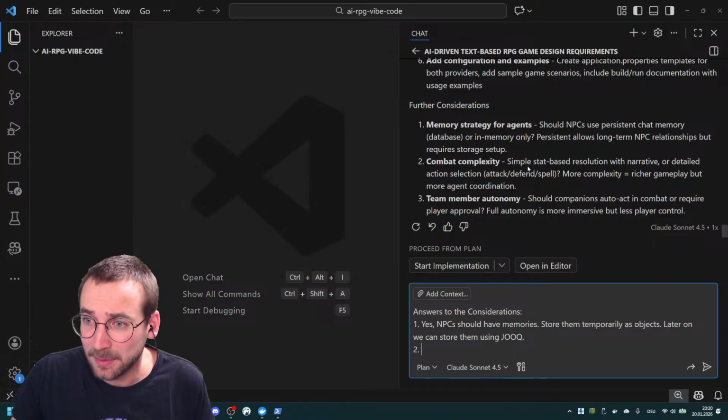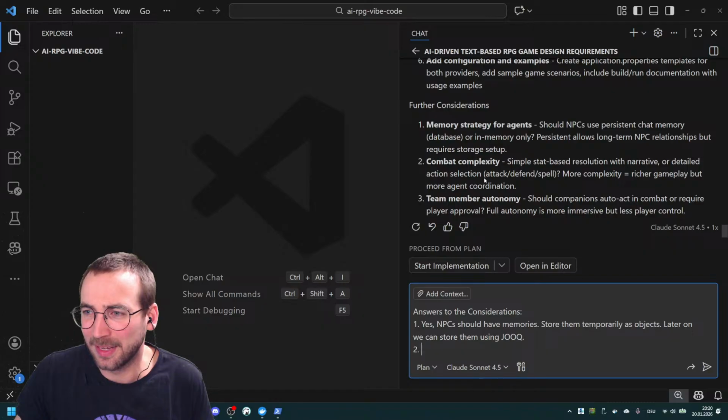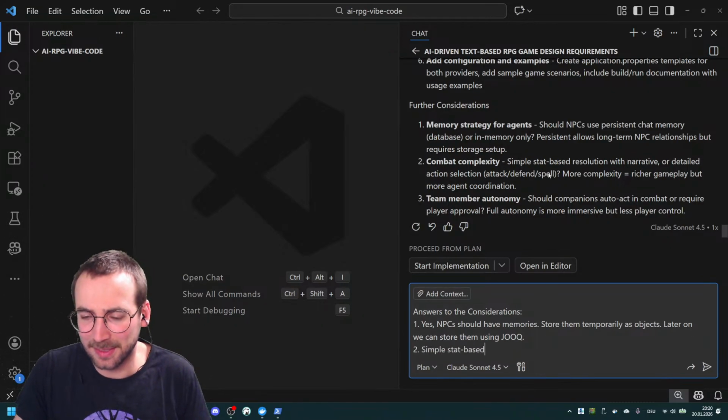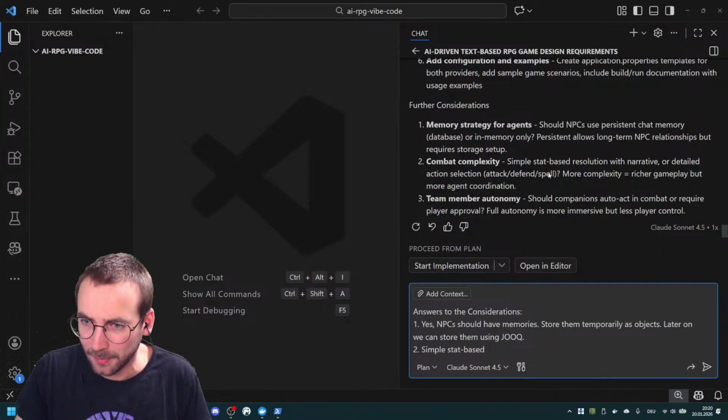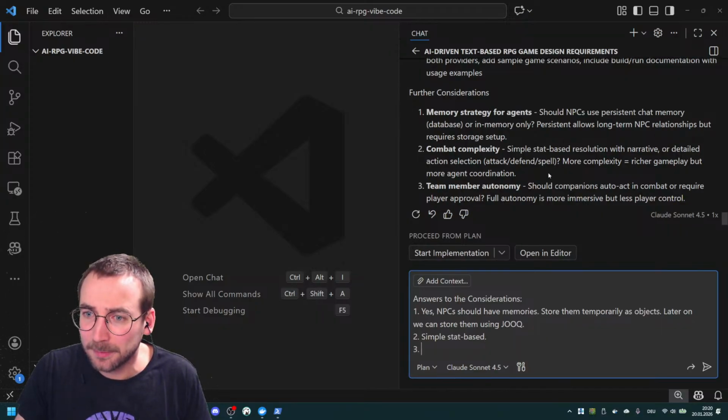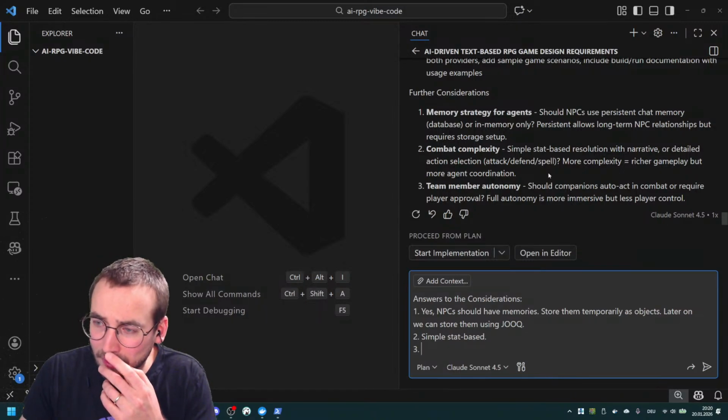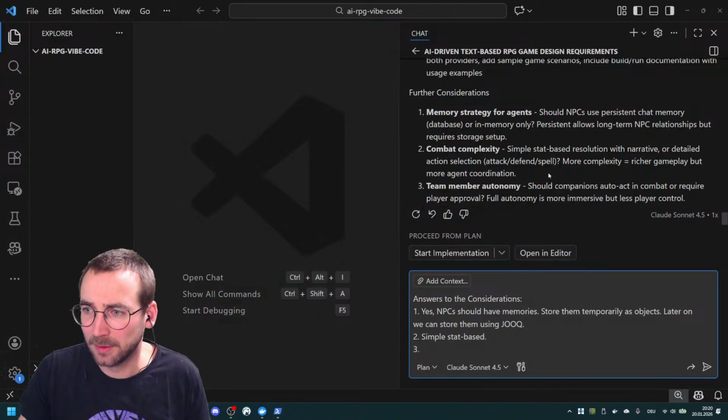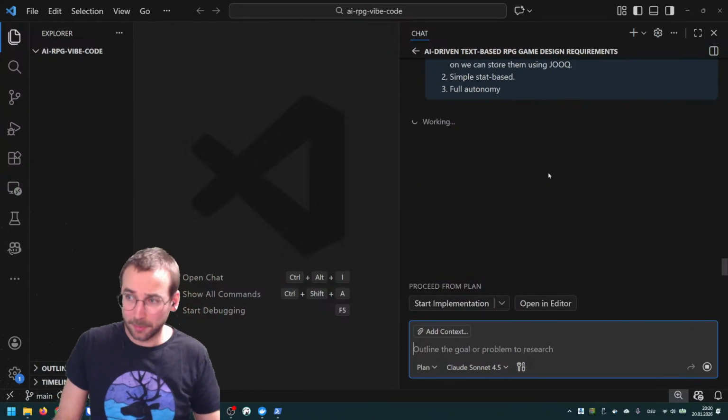Combat complexity: simple stat-based resolution or detailed action selection? No, not the detailed. Simple stat-based. I don't want this to be overly complicated. Team member autonomy: should they auto-interact in combat or require player approval? Yeah, full autonomy. Let's go all in. Very well.